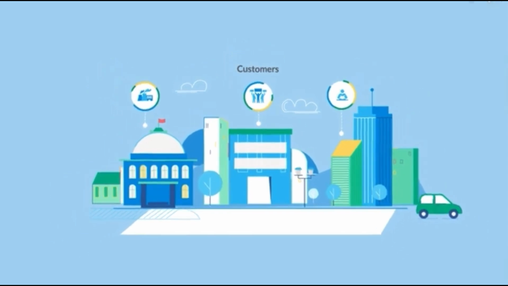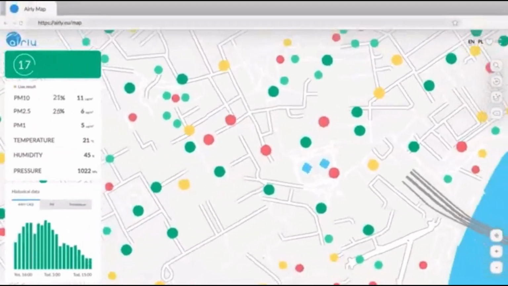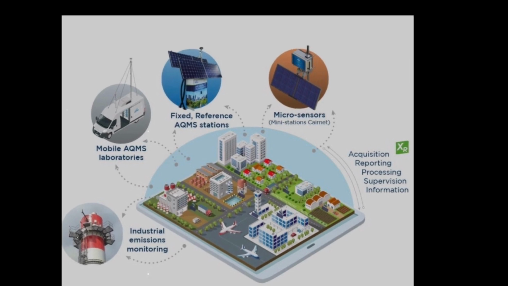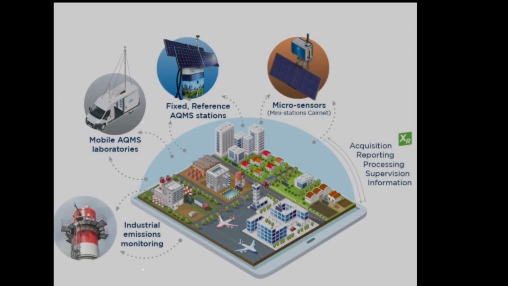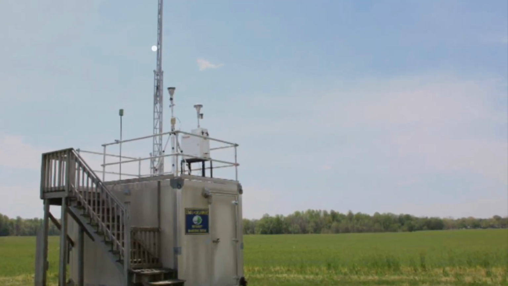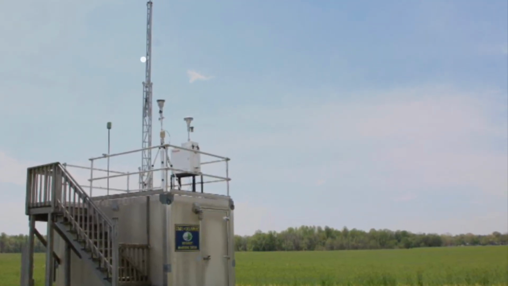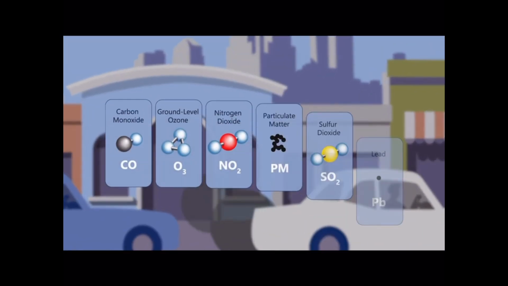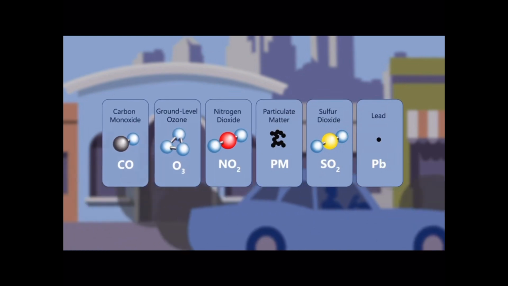Now, let's explore some of the key methods used for air quality monitoring. Ambient air monitoring stations. These stations are strategically located in urban and industrial areas to continuously measure pollutant levels. They provide real-time data on pollutants such as particulate matter, nitrogen dioxide, sulfur dioxide, ozone, and carbon monoxide.